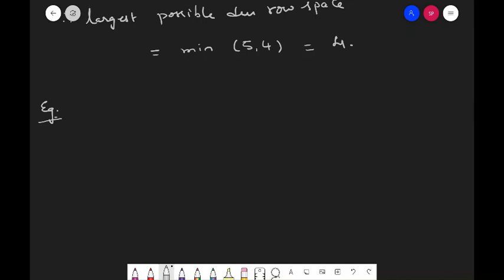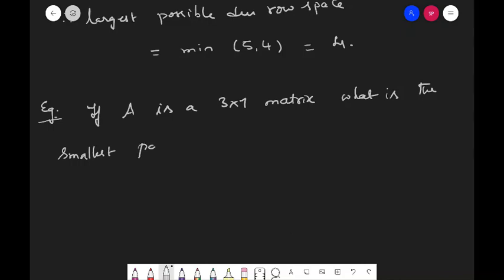If A is a 3 by 7 matrix, what is the smallest possible dimension of null A?